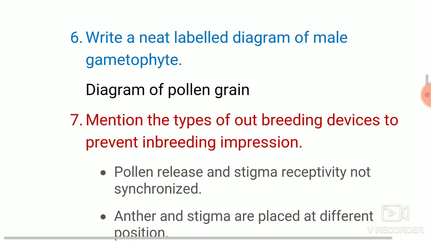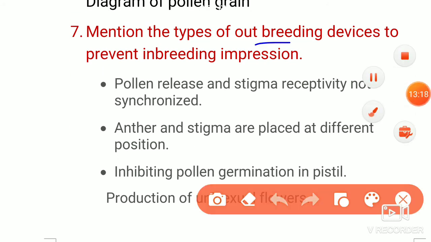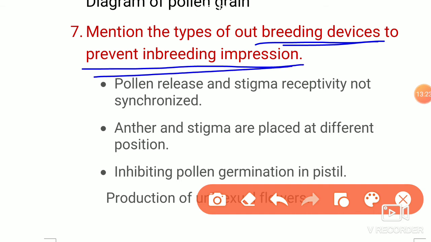The next is, mention the type of outbreeding devices to prevent inbreeding depression. If we consider, 4 devices are there.